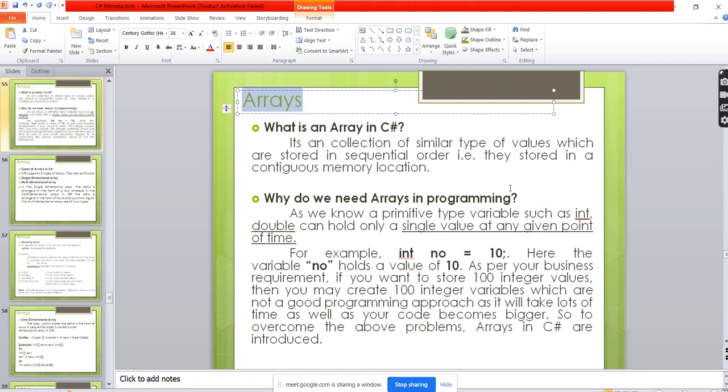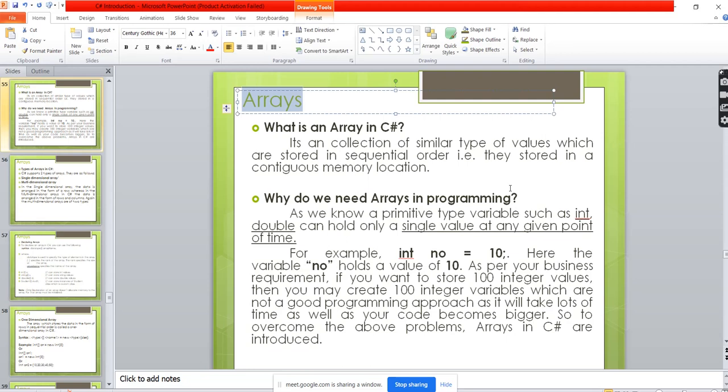So what do data types do? Like integer, what does the integer do? Integer stores a value. Same, array also stores a value. Integer stores only one value at a time, but the array is going to store n number of values depending upon the size. That's it. If you are declaring the size of an array as 5, then one array variable can store 5 values in only one variable.